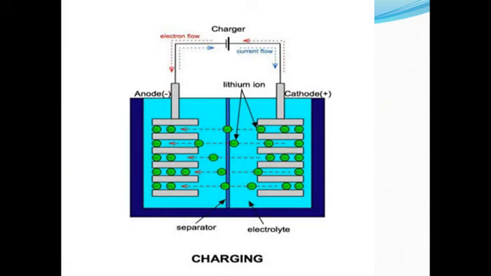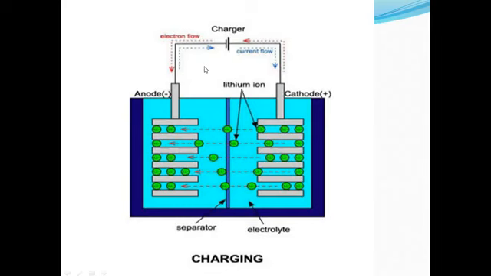Now charging of lithium ion battery. In a lithium ion battery, again there are two electrodes, anode and cathode. Now the DC supply is applied in between these two electrodes. Due to the oxidation process, the cathode loses electrons which are negatively charged. Now these electrons travel through the external circuit to the anode, because the separator does not allow electrons to travel through the electrolyte. So electrons are moved from cathode to anode externally.